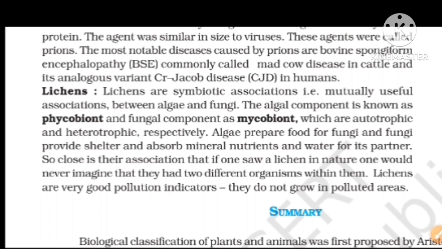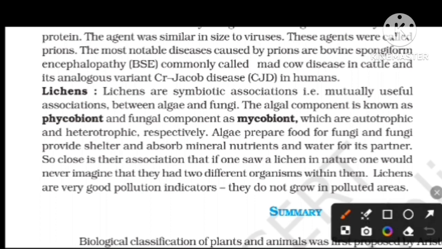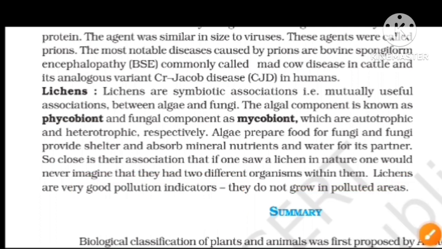And next, algae prepare food for fungi, and the fungi provide shelter and absorb minerals and also water from the soil. So close is their association that if one saw lichens in nature, one would never imagine that they are two different organisms. They look like a single organism, and lichens are very good pollution indicators. Nothing but they are only seen in non-polluted areas, and they never grow in polluted areas.